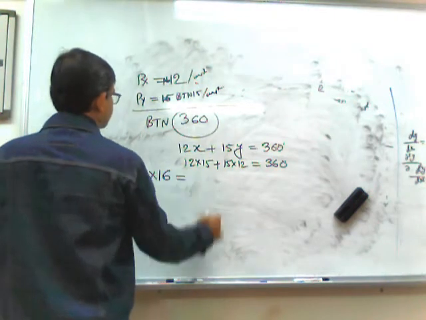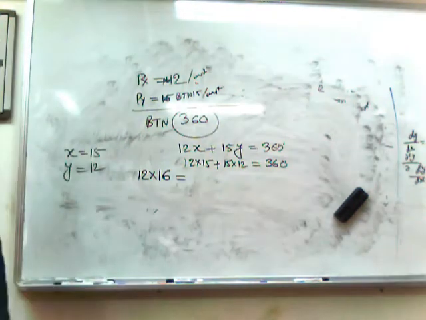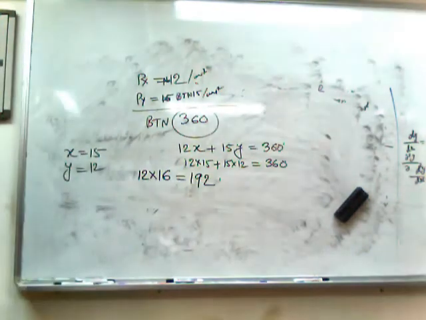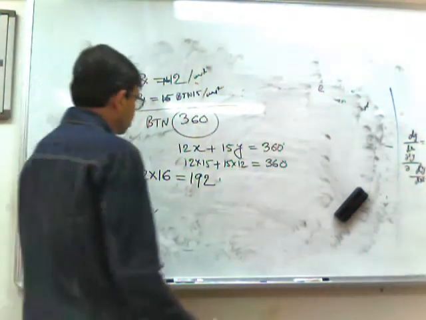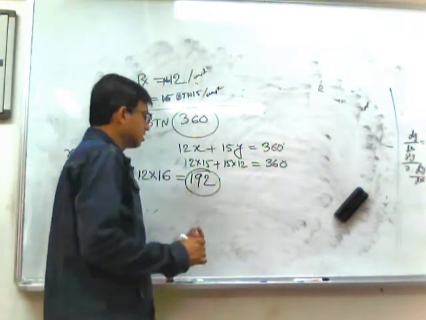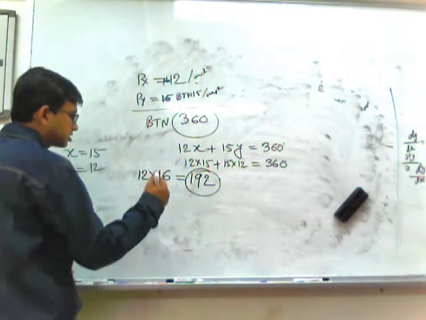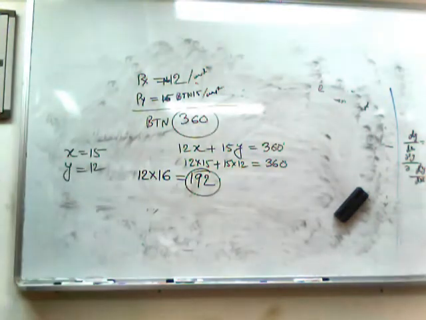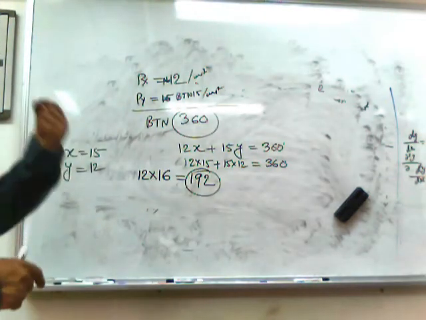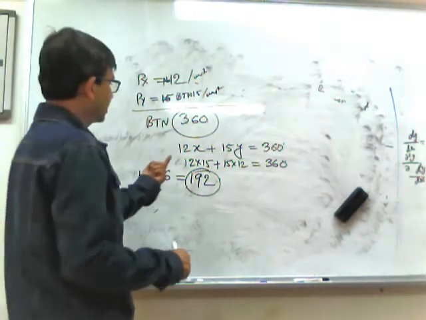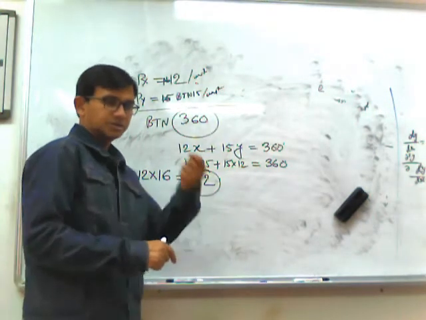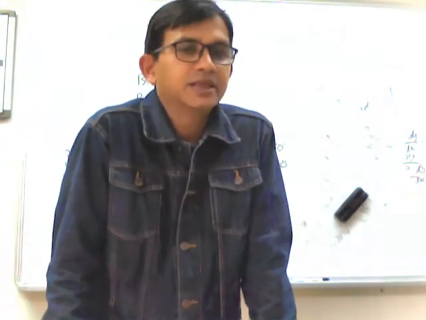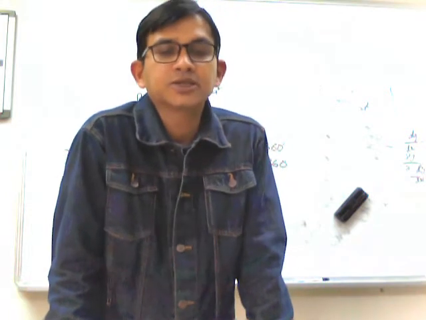It will be 12 into 16, that means 192. So now what is that? You have to transfer 12 BTN from Y to X. Now the expenditure on X increases by 12 units, so you have to reduce your expenditure on Y by 12 units. Now the question is, by this 12 BTN, how much Y can you purchase?